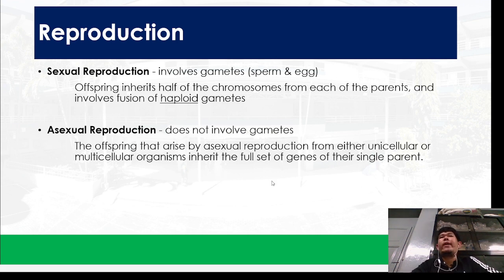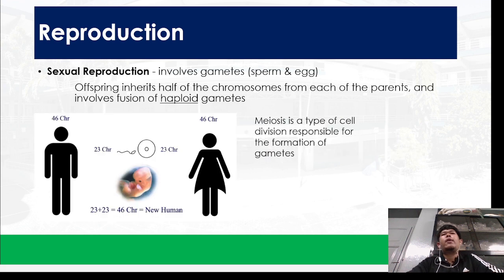So we have two kinds of reproduction. We have the sexual reproduction and the asexual reproduction. So when you say sexual reproduction, it involves gametes, the sperm and the egg. Okay, so gamete is a collective term for our sperm and egg. Sperm sa lalaki and egg pod sa babae.